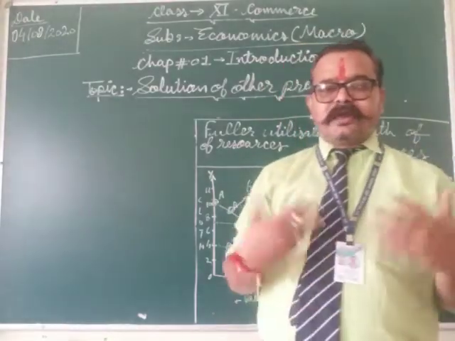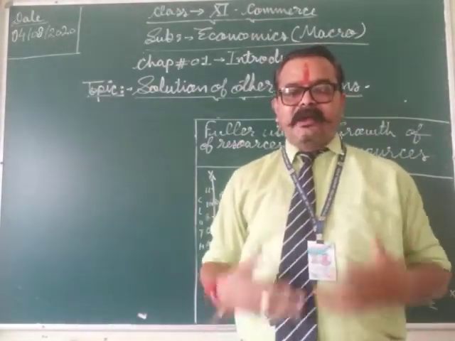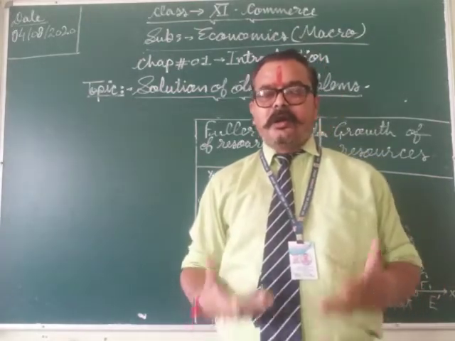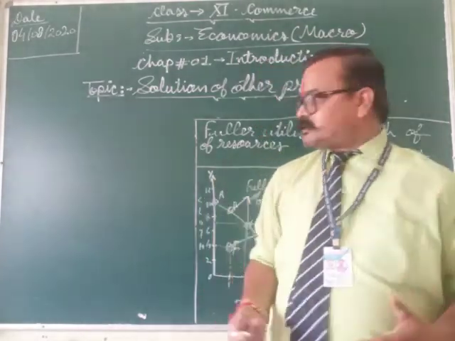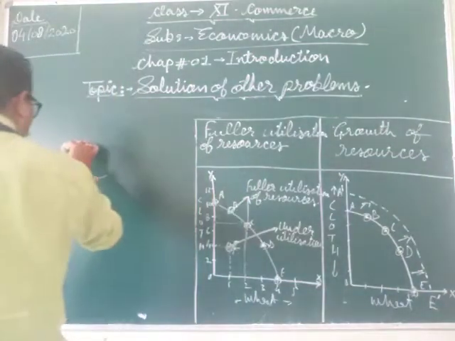Now I am going to tell you about the attainable and unattainable combinations on PPC. Students, attainable and unattainable.